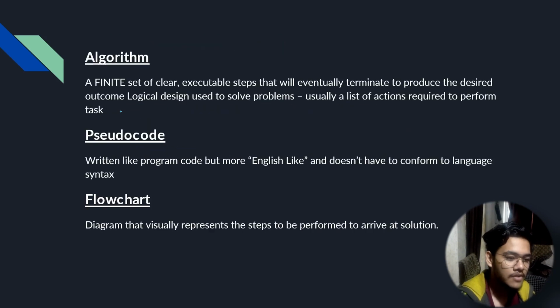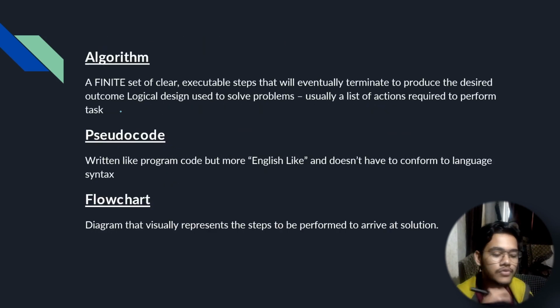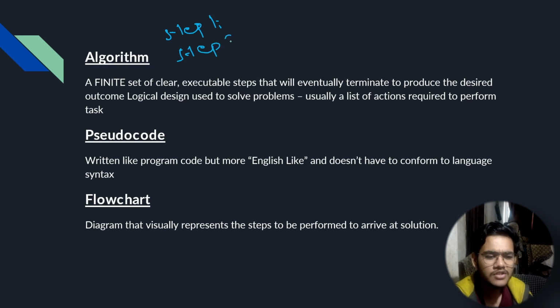Now in the second step, we have three important things: algorithm, pseudocode, and flowchart. We'll try to understand these with two examples. So algorithm is basically what I told you, right? Step one, you have to do this. Step two, you have to do this. This is basically an algorithm. Okay, the stepwise procedure that you have to follow, that is an algorithm.